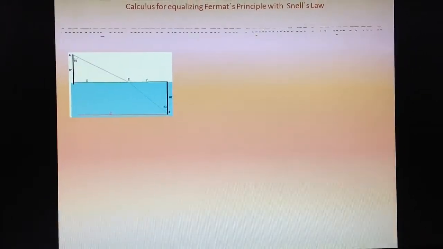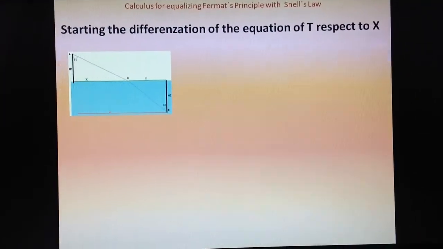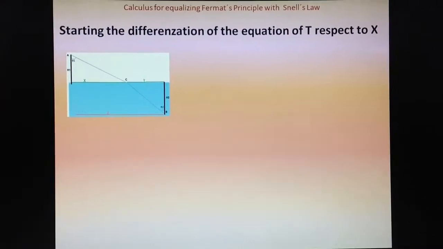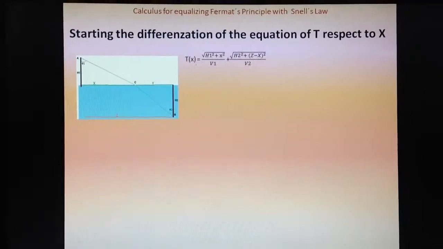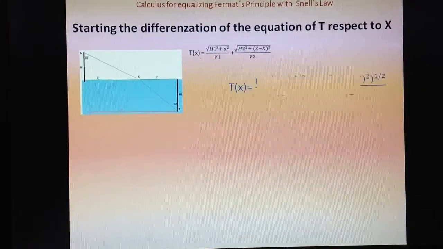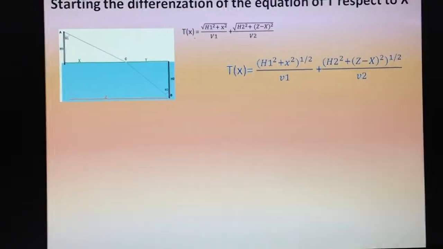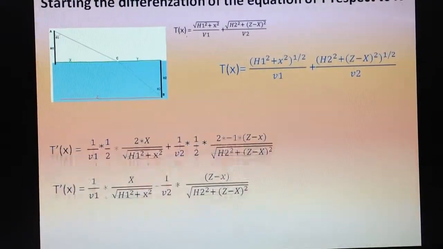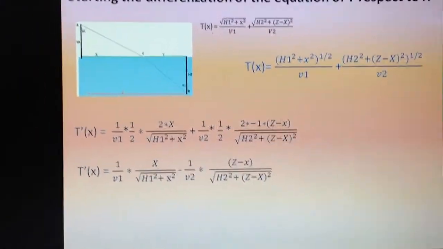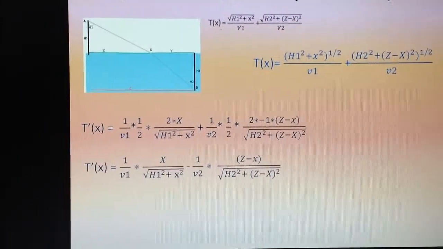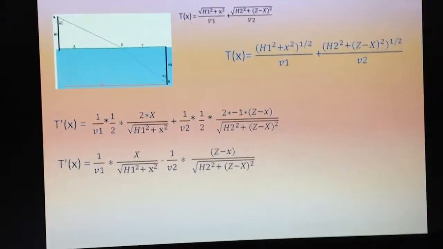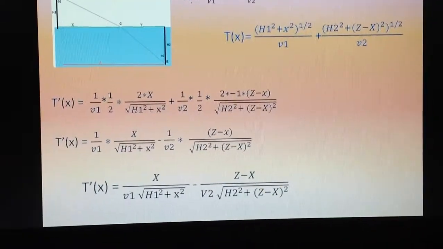Now, starting the differentiation of the equation of T with respect to x, or time, that we need to know. Having the previous equation, this equation solved unsimplified will be like this. Then, to start differentiating, we use the chain rule to make the differentiation easier.